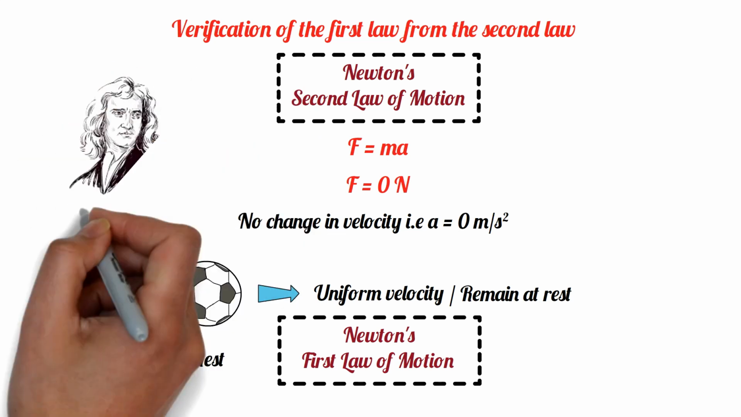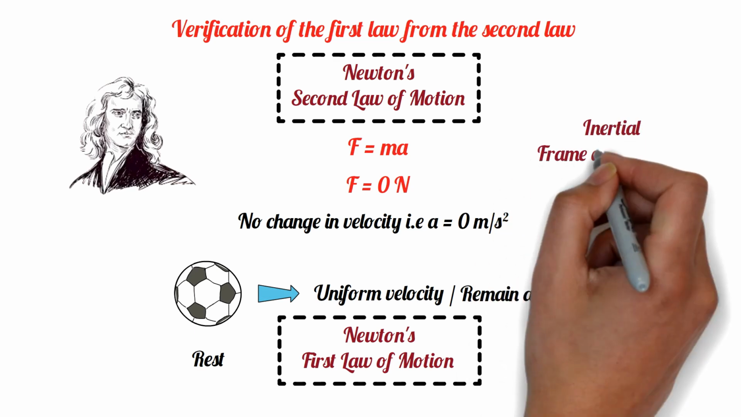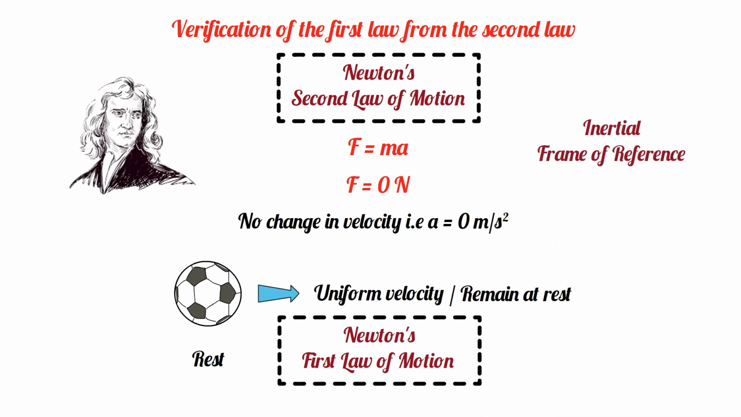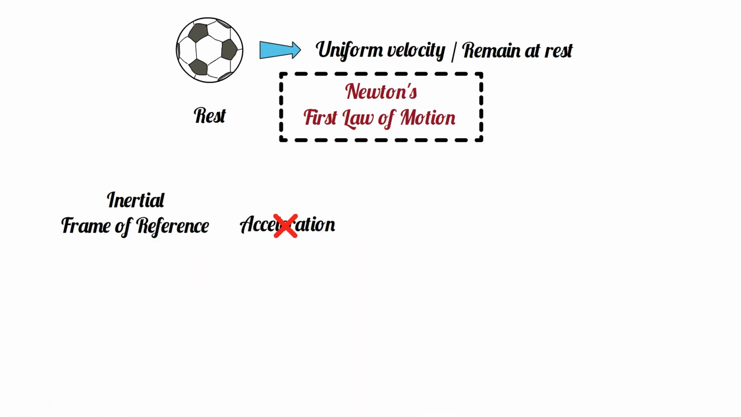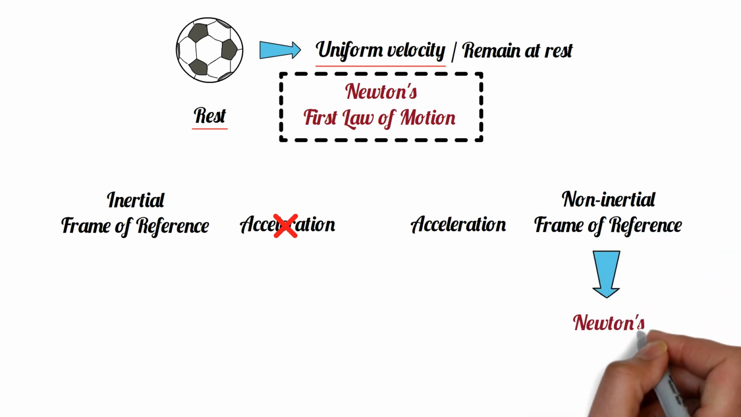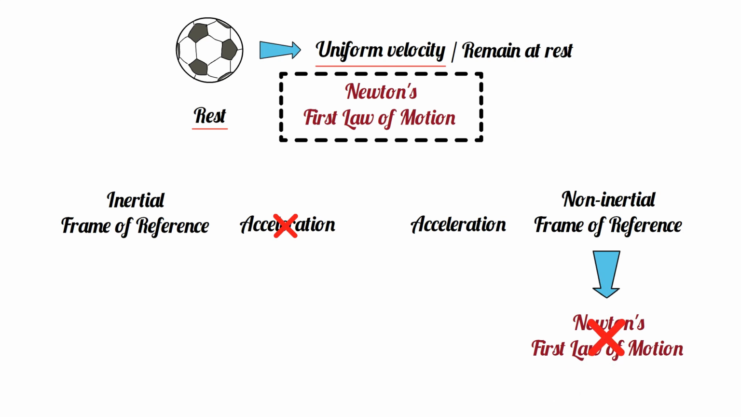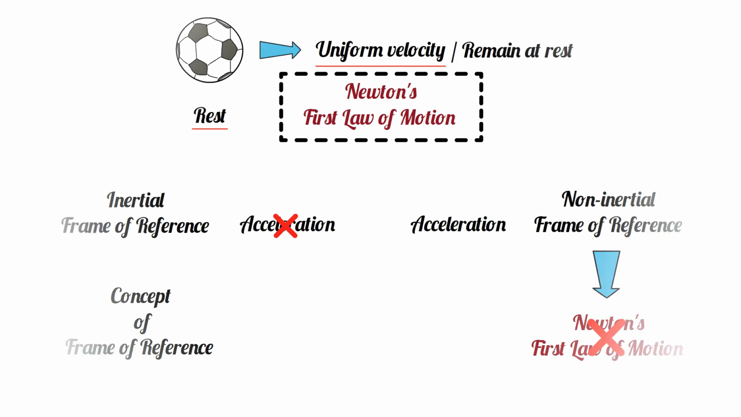But Newton mentions the first law of motion separately, mainly to establish the concept of the inertial frame of reference. Here, I want to clarify that the inertial frame of reference is not related to acceleration. It only relates to the object that is at rest or moving with uniform velocity. If acceleration is considered in the motion of the object, then it is related to the non-inertial frame of reference. But in this frame of reference, none of Newton's laws of motion are applicable. I will deeply discuss the concept of the frame of reference in another video.